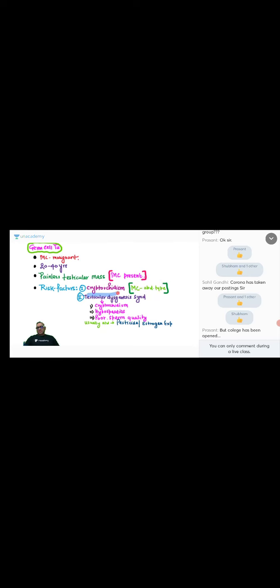Risk factors: cryptorchidism, as I have told you, most commonly abdominal type. Then testicular dysgenesis syndrome. What is testicular dysgenesis syndrome? It consists of three things: cryptorchidism, hypospadias, and poor sperm quality.